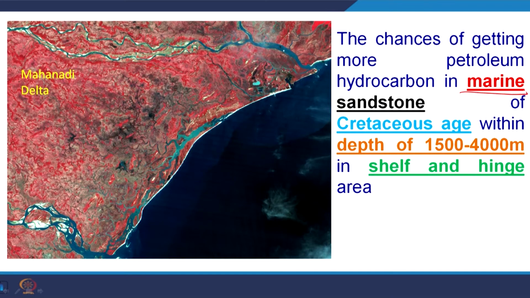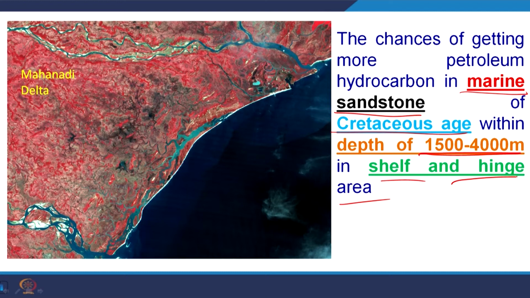So, environment wise, as we concluded, marine is the most suitable one. Then lithology wise, it is sandstone, and age wise, it is Cretaceous time which was deposited. The depth of 1500 to 4000 meter is there, and shelf and hinge area environment wise.